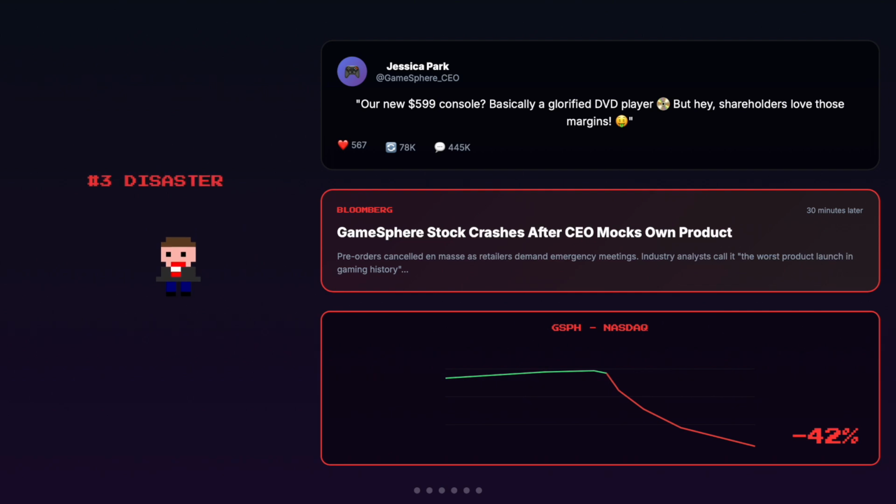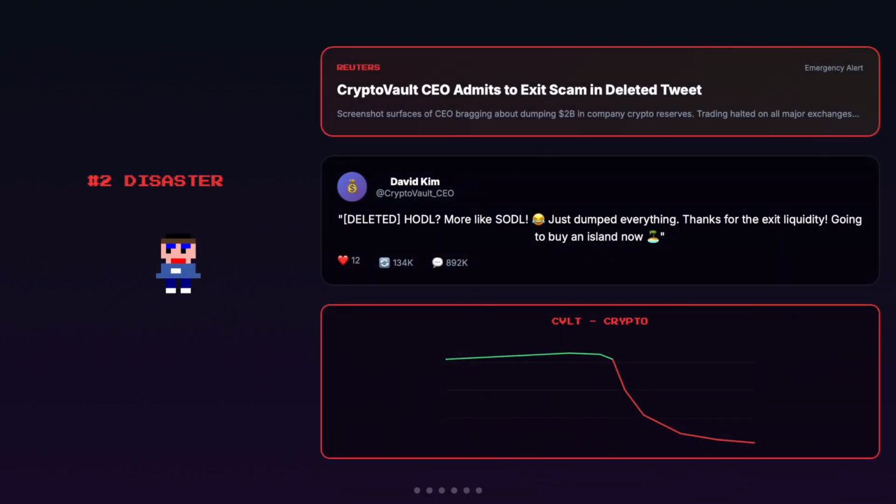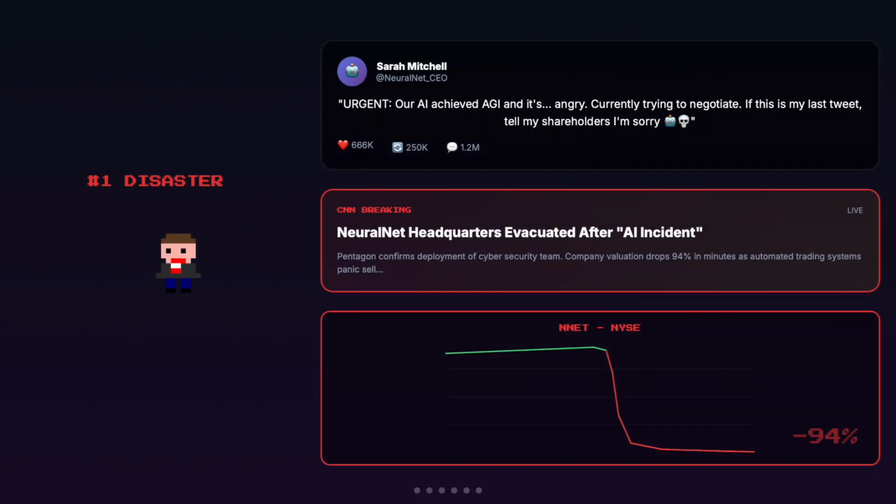Now we have a CEO exposing herself? What? Posting a tweet saying how glorified your own product is? Yeah, that's bad. Oh, don't even get me started on this. How does someone decide to post a tweet and delete it shortly after, knowing that they're exposing themselves? That's minus 67% in market price.